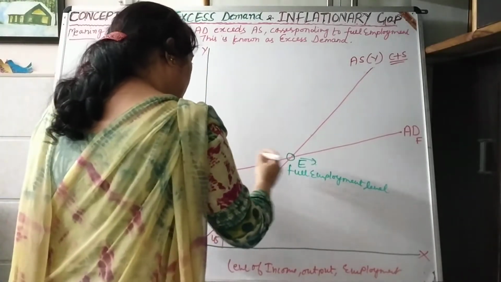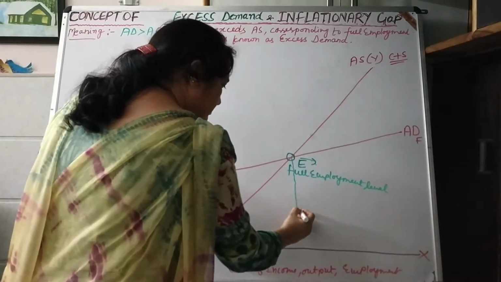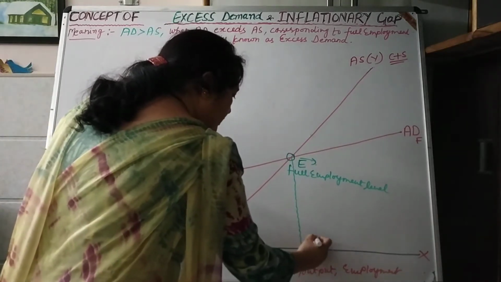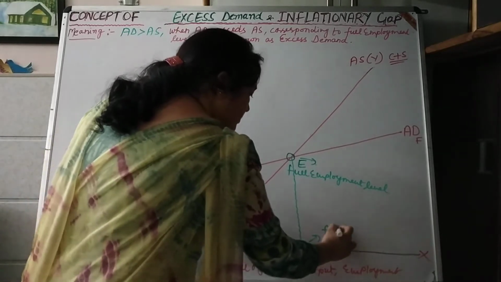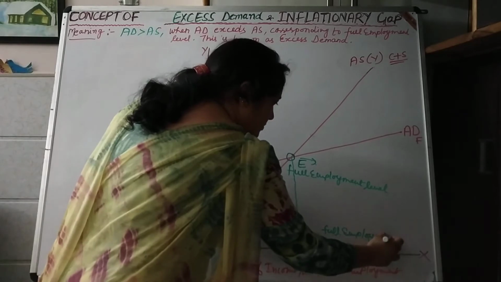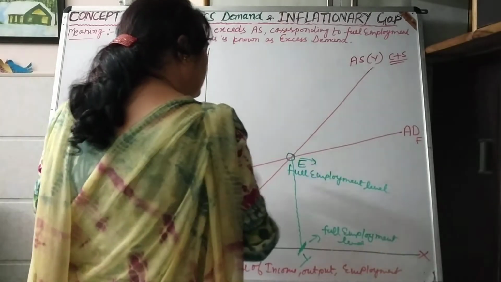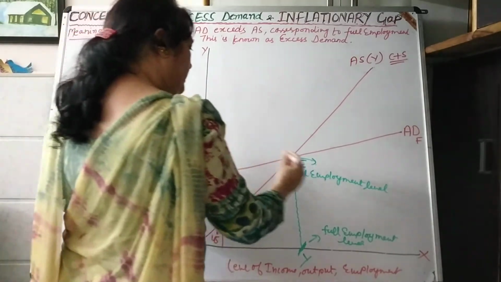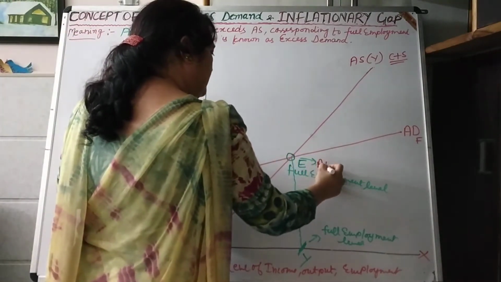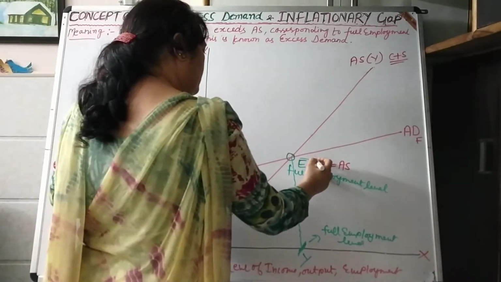So I am preparing a level of full employment. This is OY level of income, also represents full employment level. Here AD is equal to AS. At this point E, aggregate demand is equal to aggregate supply.